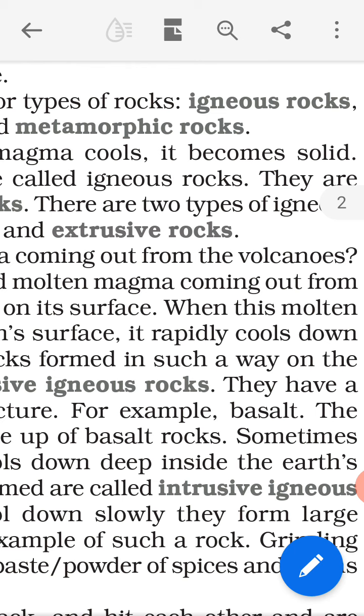There are three types of rocks: igneous rocks, sedimentary rocks, metamorphic rocks. So igneous rocks means which type of rocks? When the molten magma cools down, it becomes solid. Rocks thus formed are called igneous rocks. They are also called primary rocks. Now there are two types of igneous rocks: intrusive rocks and extrusive rocks.